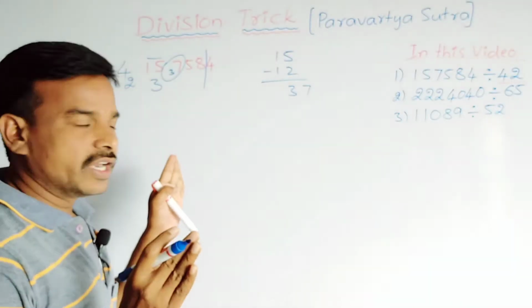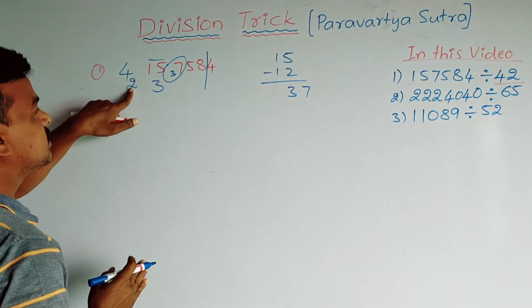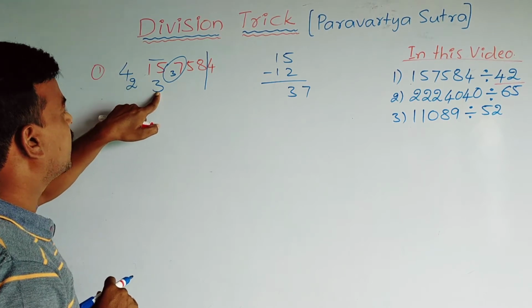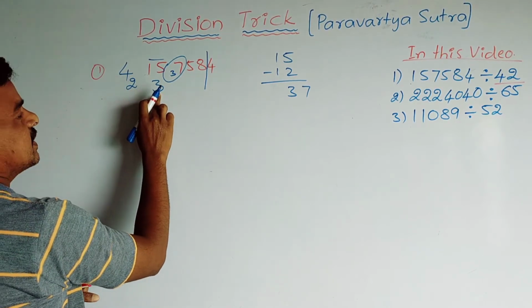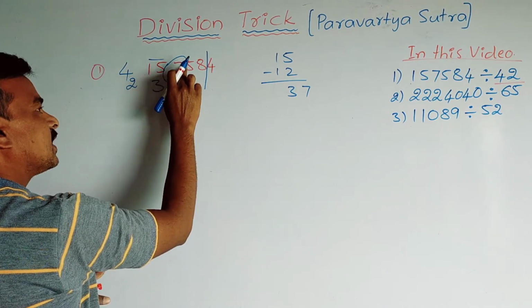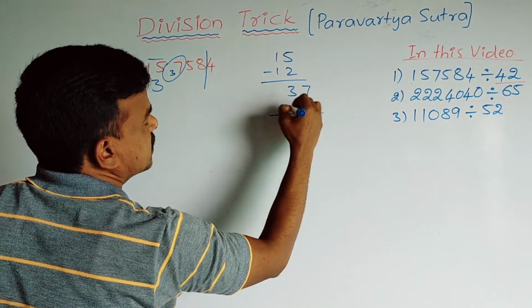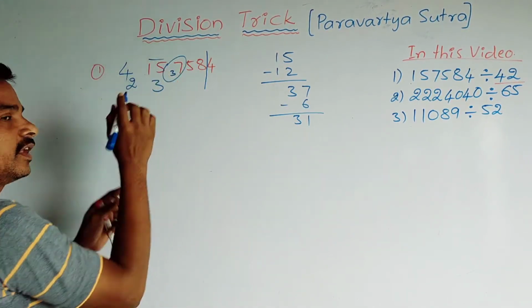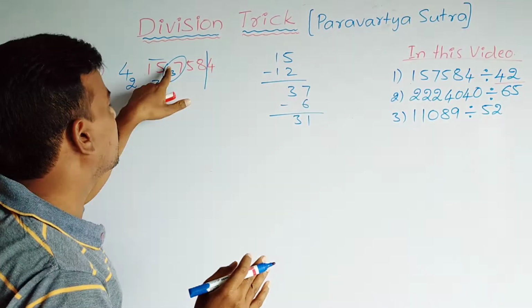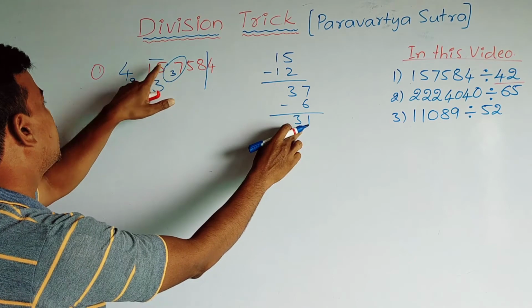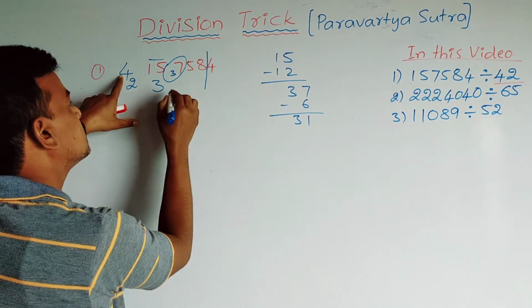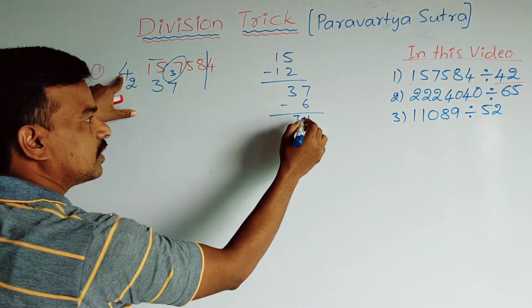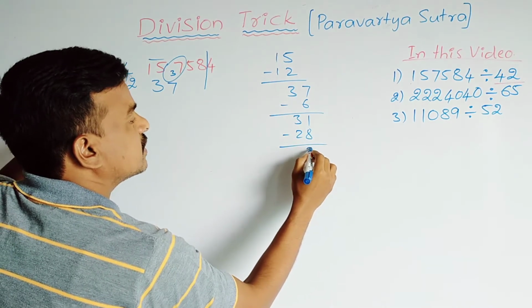Now it is a very important step. The units digit in the divisor is 2. By using this 2, you multiply this 3: 2 threes are 6. You subtract 6 from this 37, and then we get 31. So 31, how many times does it go in the 4 table? 7 times. 4 sevens are 28. Just write it and subtract: 31 minus 28 is 3.